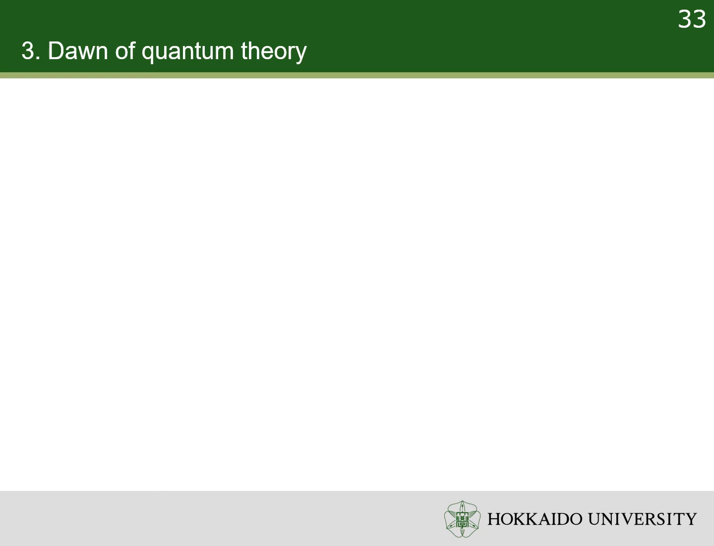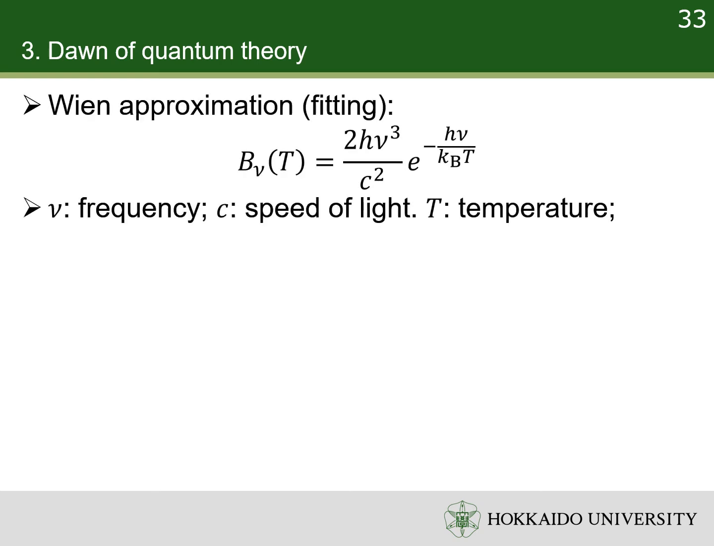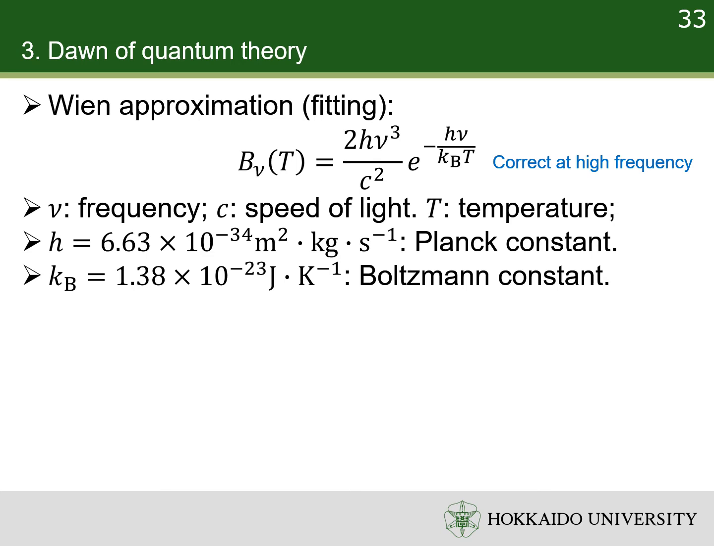Physicists tried to explain the black body radiation with classical theories. Wien fitted the black body radiation at high frequency using his approximation. But Wien approximation failed to reproduce the black body radiation at low frequency. In the Wien approximation, pay attention to the Planck constant and the Boltzmann constant. It is the first time we see them. We will use them repeatedly in general chemistry.